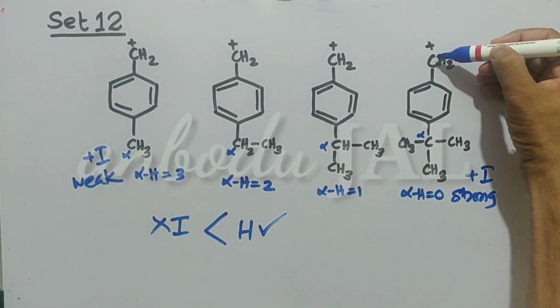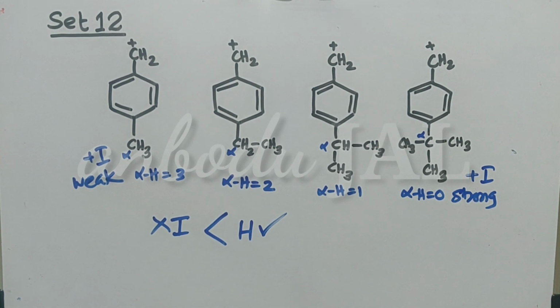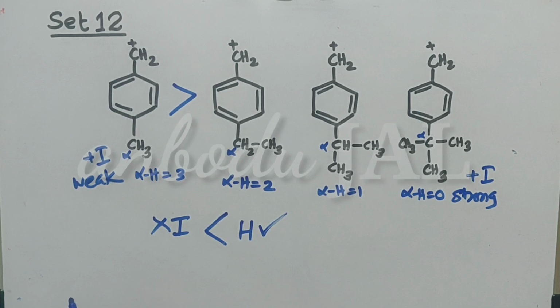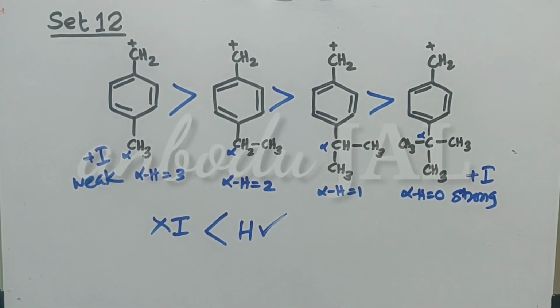So on this carbon, the maximum positive charge will be there. So the stability order of these species is: first structure greater than second structure, greater than third structure, greater than fourth structure.